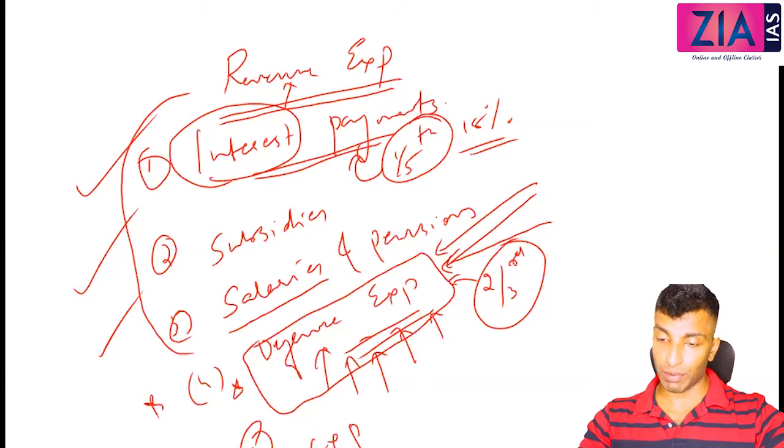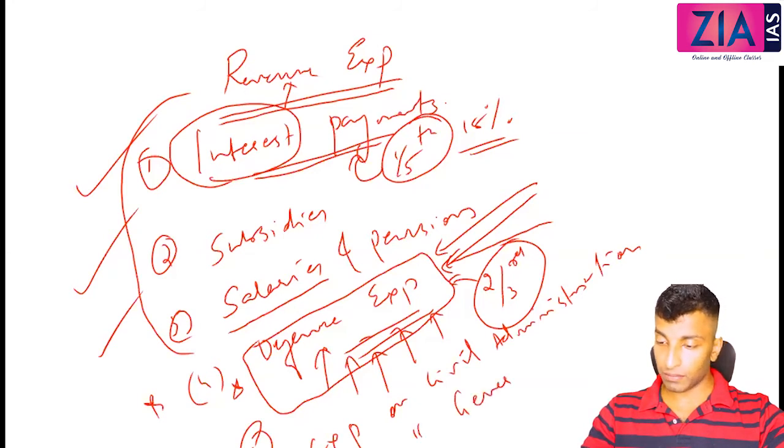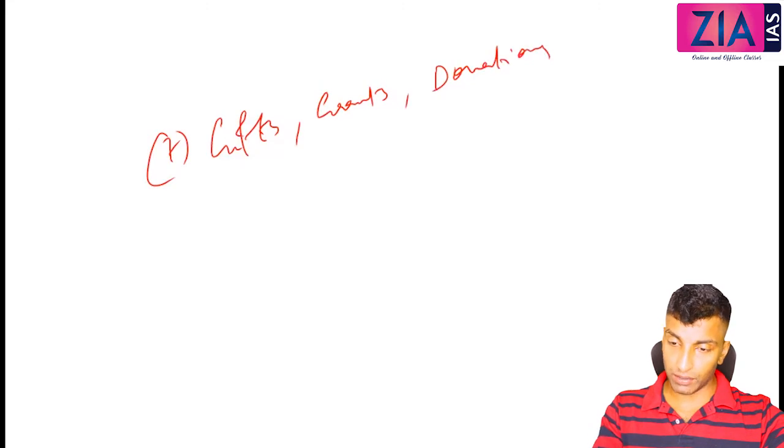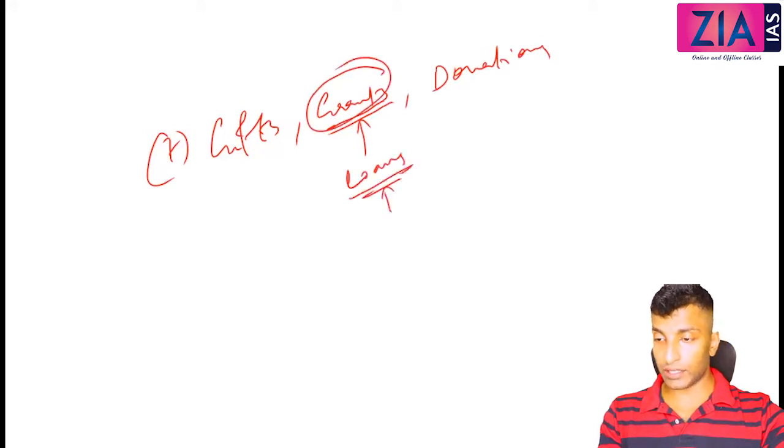This is something which you need to remember. All these you can understand and connect logically. Next you can write expenditure on civil administration. Next point, expenditure on general administration. Seventh, gifts, grants, donations, all will come here.